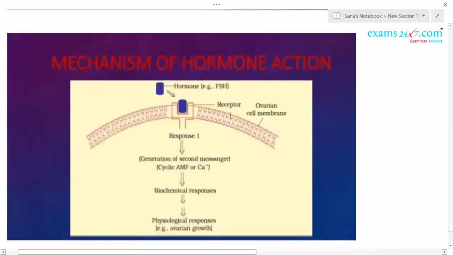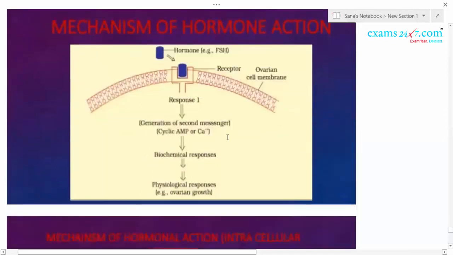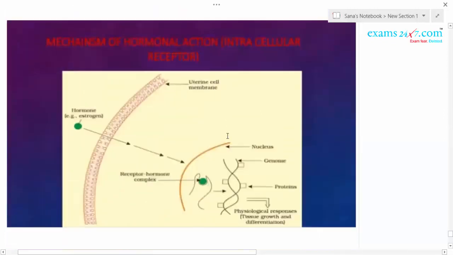So here, from the NEET point of view, what you have to remember is that the proteinaceous hormone cannot enter inside the cell, so its receptor is present on the cell membrane. There will be production of second messengers.